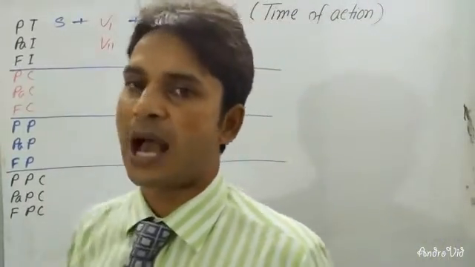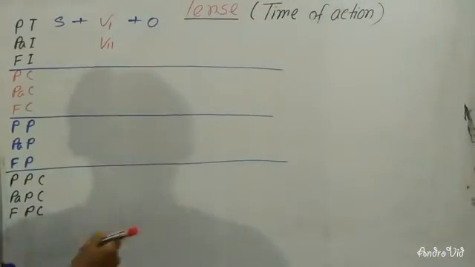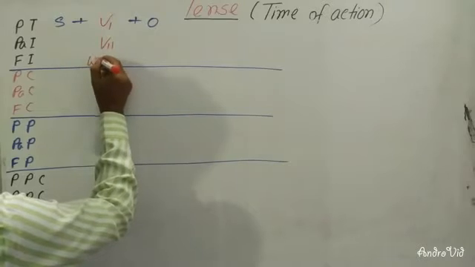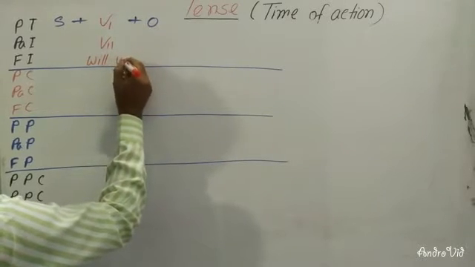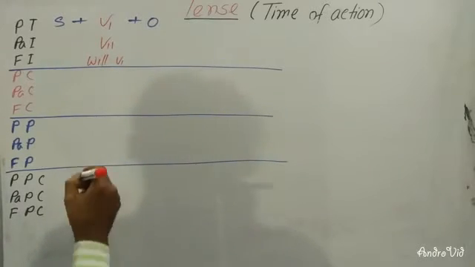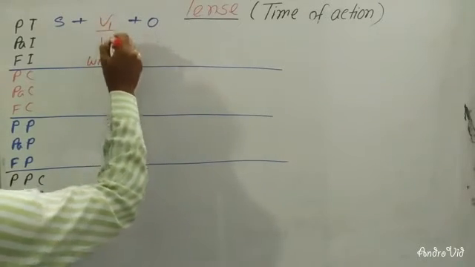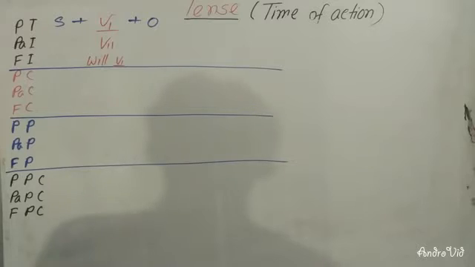In future, you will have to use only will, then present form of verb. Will or shall, you can use here will or shall. So always you will have to use the present form of verb in future indefinite and present indefinite.